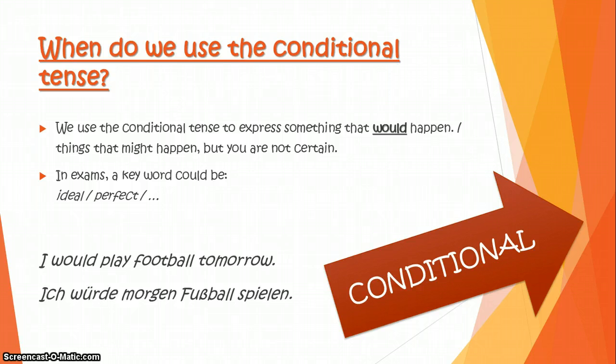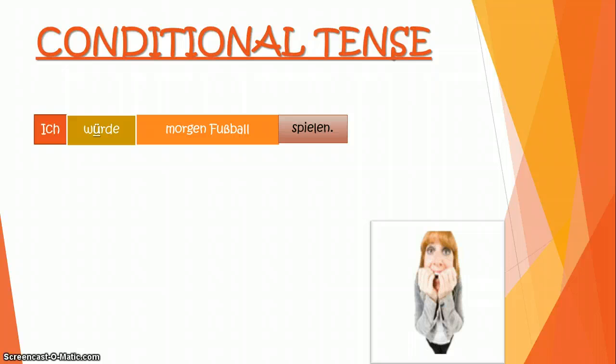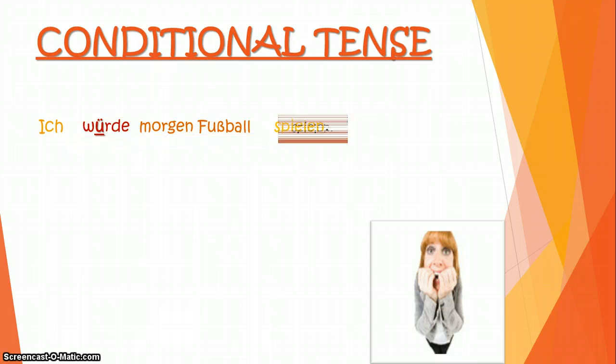In exams, you may need to look out for keywords. Often if it talks about ideal town or perfect friend or anything like this, then they ask you to write in the conditional tense. These are keywords. So I would play football tomorrow is ich würde morgen Fußball spielen. You may have heard that the pronunciation is different. It's ich würde morgen Fußball spielen because there's an umlaut. So again, this looks familiar, but there is a difference.